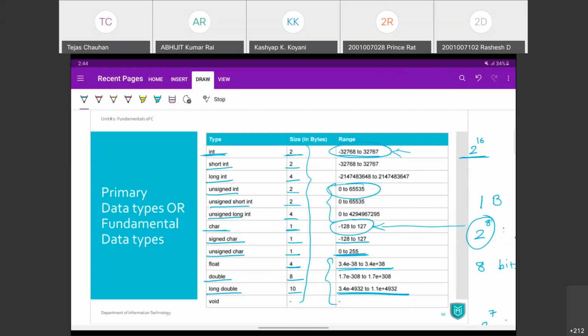Earlier someone asked, double is there? Yes, double is also a data type. Someone has asked whether we need to remember all the ranges. No, you should remember the basic ranges: character, integer, unsigned integer. But you must remember the size in terms of bytes of every data type.